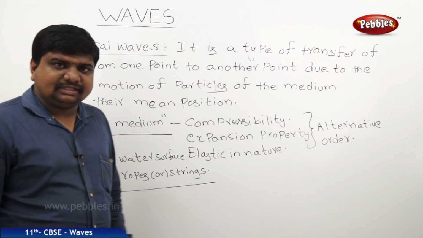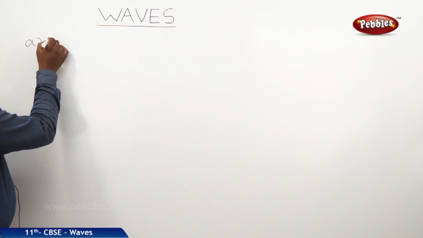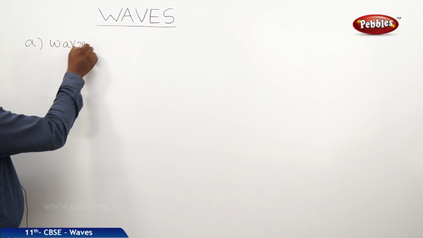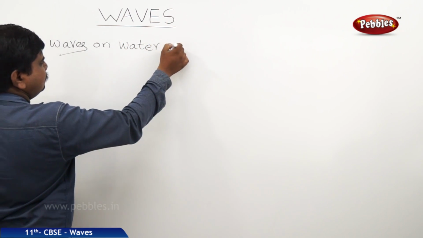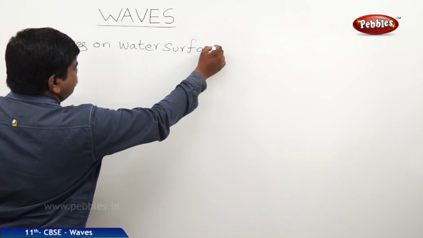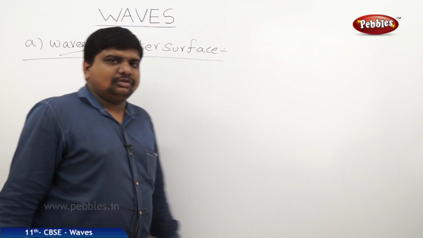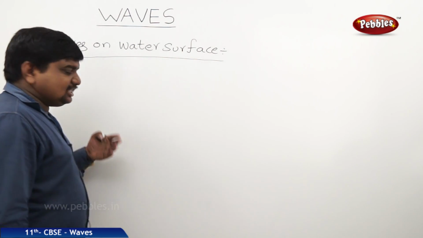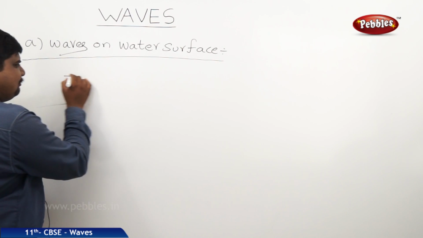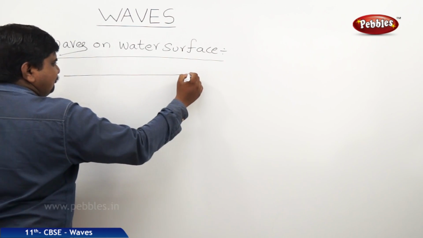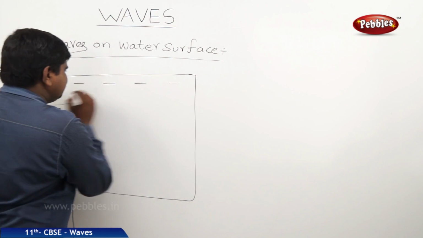So one example of mechanical waves is waves on the water surface. As we discussed previously, this is the water surface. It may be a river or pond. Water is located like this.